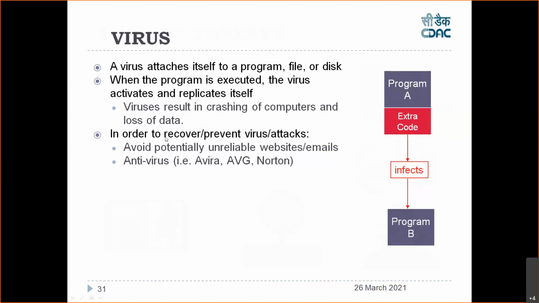So in order to recover or prevent virus attacks, what you need to do? You need to always avoid potentially unreliable websites or email. For example, I took the example of our CDAC, that lady, she was not technical. She wanted to convert a Word file into a PDF. She went to some online website, used Google and saw, okay, this is a free website. Now that free website is a malicious website, right?